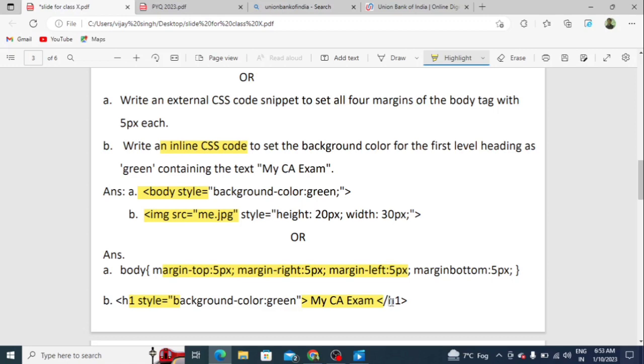Heading labels first. You already know how many types of heading labels there are. There are 6 heading labels, h1 to h6. The first heading label is h1 and the last heading label is h6. Students, you have to write this content in the h1, and you also have to write inline CSS code. So students, simple: h1 style equals to, and then property, and then value. The background color colon green. I think this is clear.